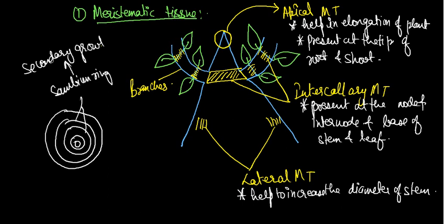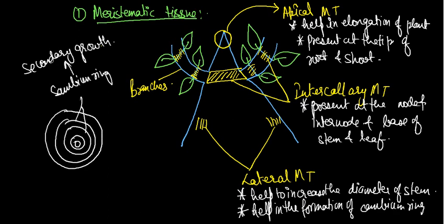With the help of counting of this cambium ring, we can easily identify the age of that plant. Okay, so lateral meristematic tissue helps in the formation of the cambium ring. And if it helps in the formation of cambium ring, it also helps in the secondary growth.